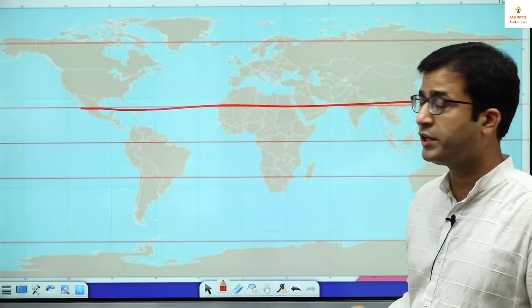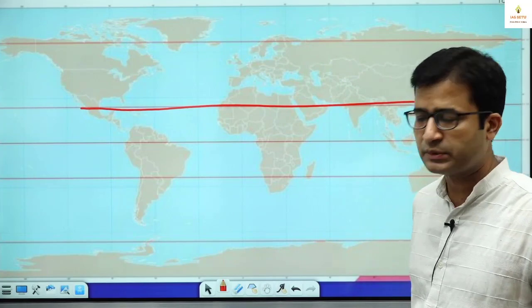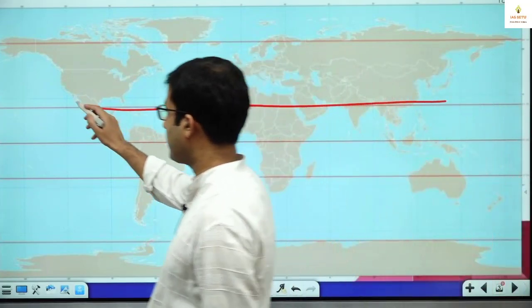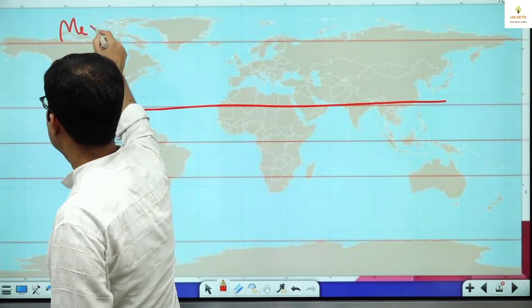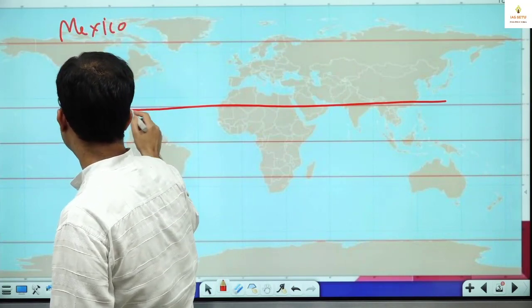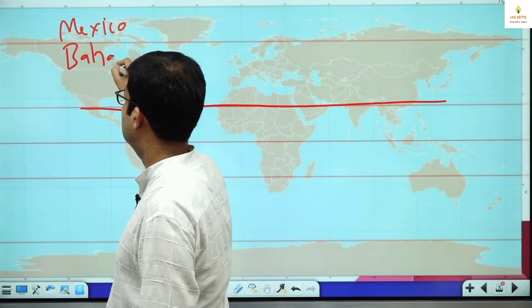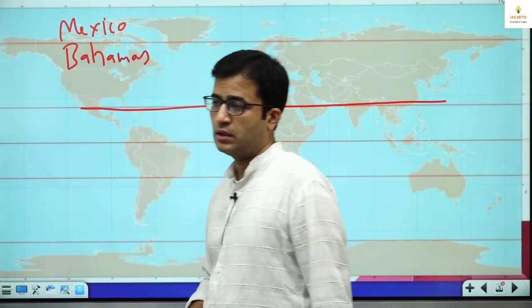I tell you how I remember it, and I never forget this because the way I remember it is really good. I start with Mexico. Then after that, here this is Bahamas. Here I give you a PDF, but in this PDF mainly we have the map.